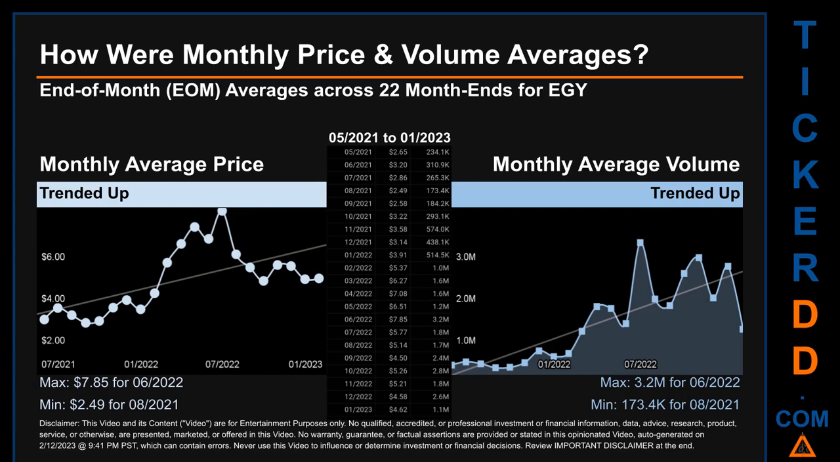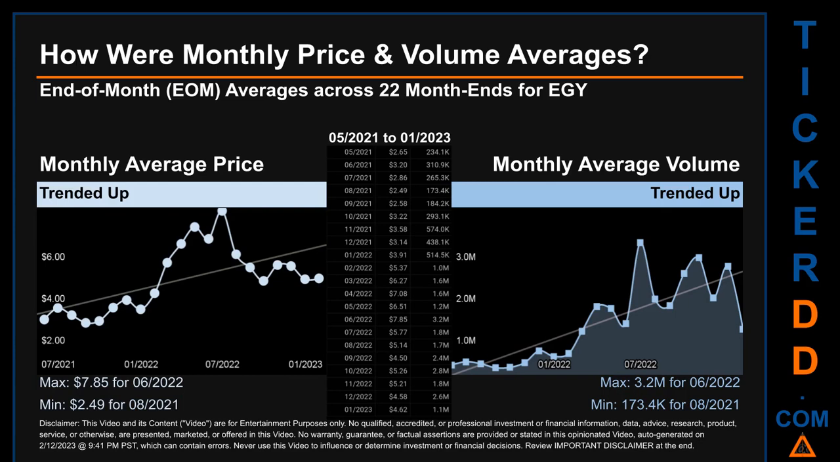How were price and volume averages for EGY? Across 449 trading days, there were a total of 22 month ends, of which monthly averages for daily price and volume were calculated. Overall, monthly price average trended up while monthly volume average trended up.